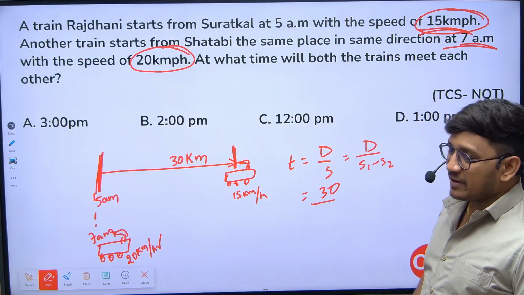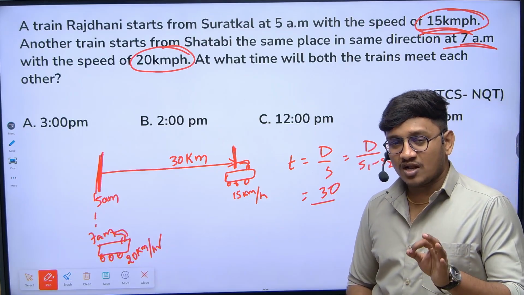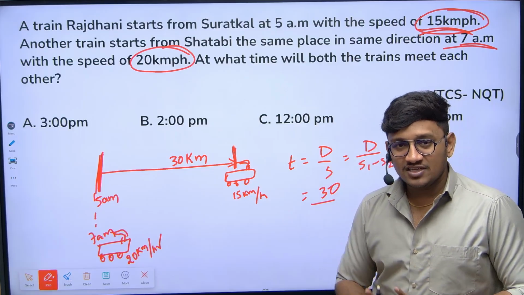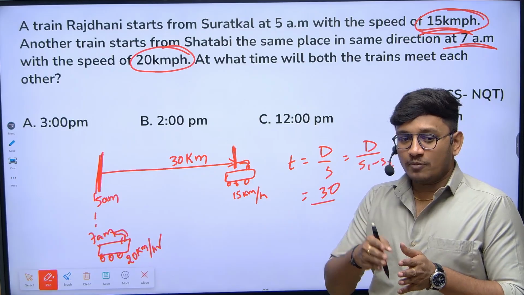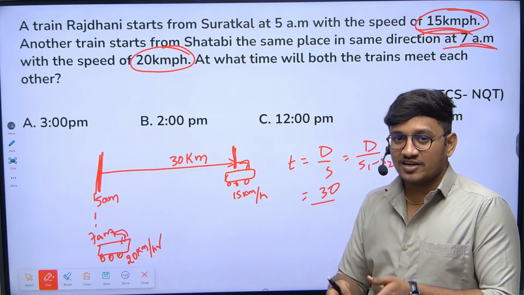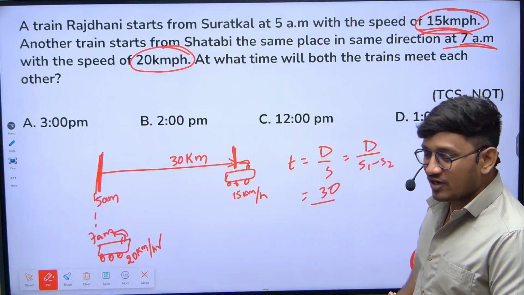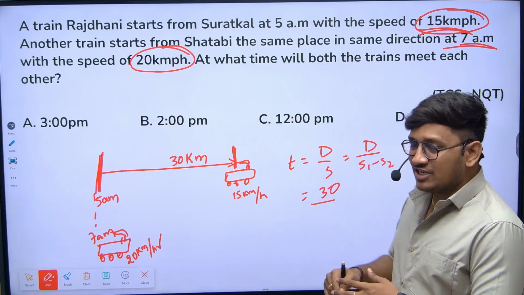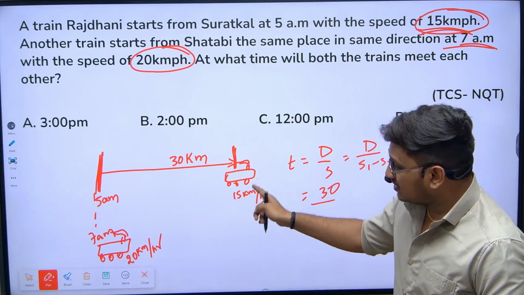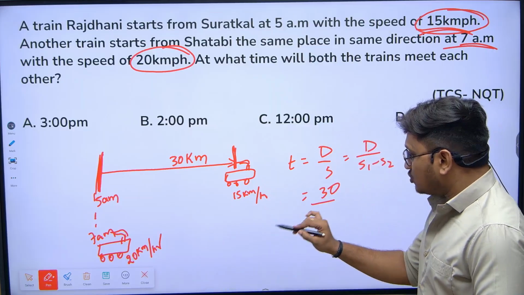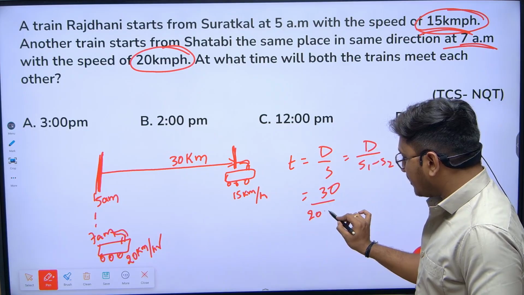Why is it s1 minus s2? When two objects are moving in the same direction, relative speed will be s1 minus s2. In case two objects are moving in the opposite direction, their relative speed will be s1 plus s2. I hope you all are clear, right? Now what will be the relative speed of these two trains? One train's speed is 20, another train's speed is 15. So obviously it is 20 minus 15, which is 5.